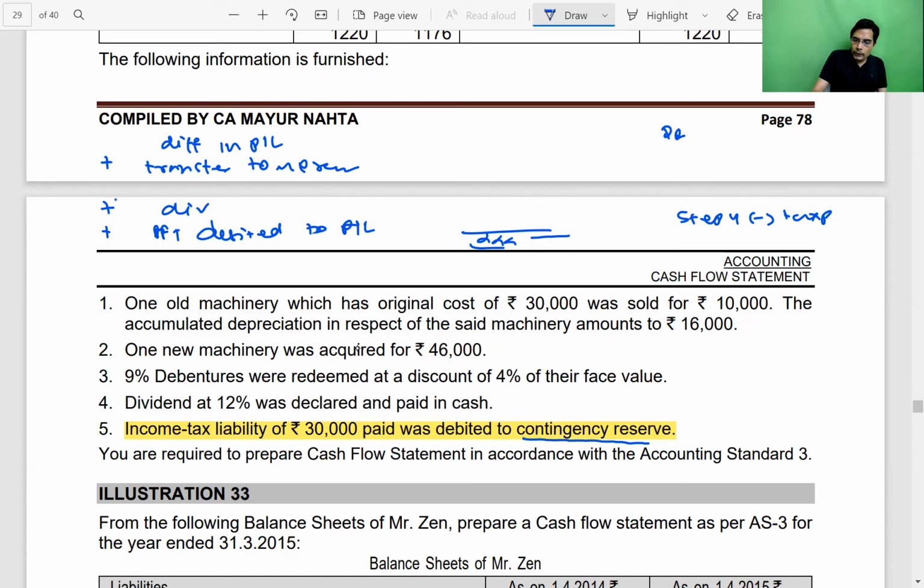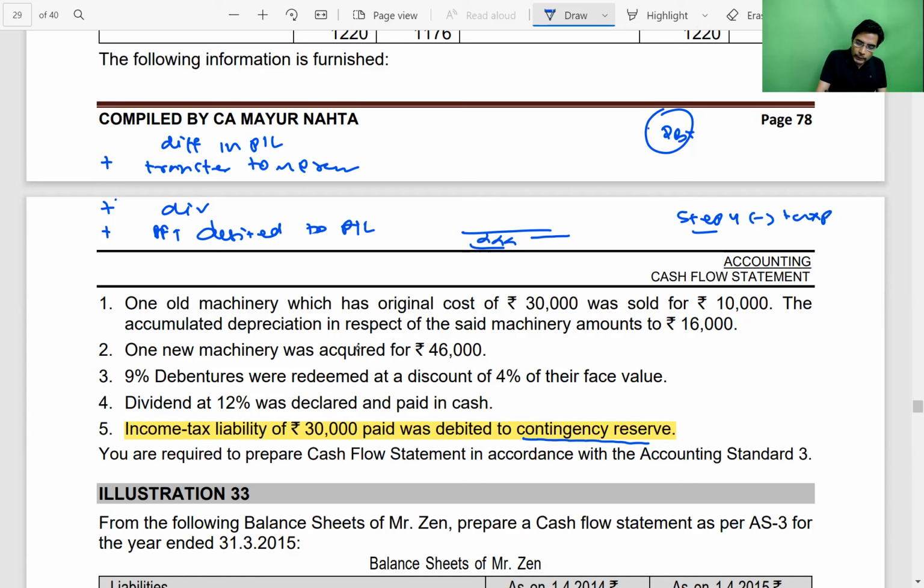So first we used to start with profit before tax, and later in step number 4, we used to minus tax paid, so that a separate visibility of the tax paid transaction comes on the face of the cash flow statement. If you directly start with the profit after tax payment, then again if you minus tax paid, the tax payment will be recorded twice. And in that case, the separate visibility of the tax payment transaction will not happen. So we start with profit before tax and then separately we minus the tax paid.